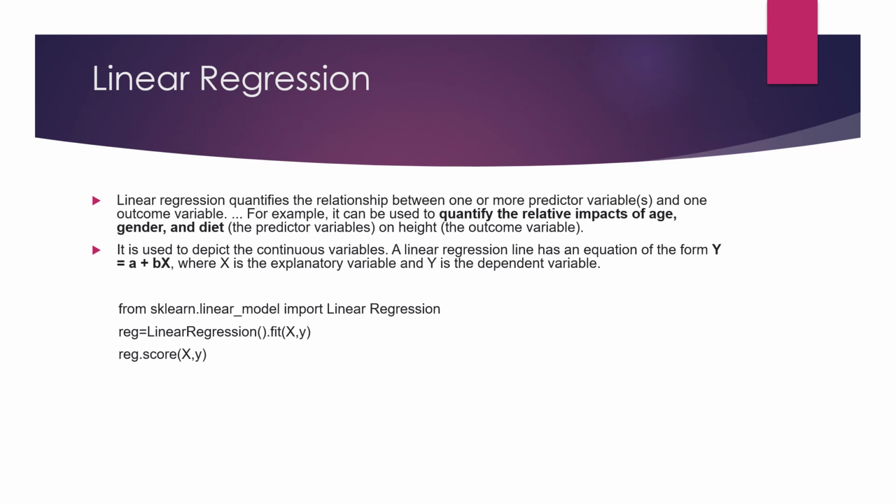These are some basic steps we follow in machine learning. First we import the library, then we define a model, then we fit it on the training data set and the testing data set. After fitting it, we determine the score, the accuracy of our model. I have fitted it on a training data set and a testing data set, and in the last step I have predicted the score using testing and training data.